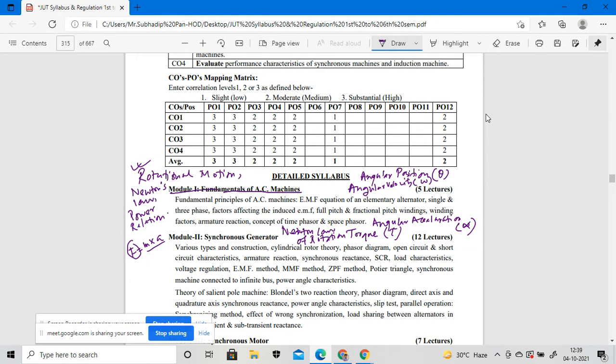The equation of a straight line, you know that: y equals mx plus c. So if it follows the equation of a straight line, then any such equation will be called a linear equation.